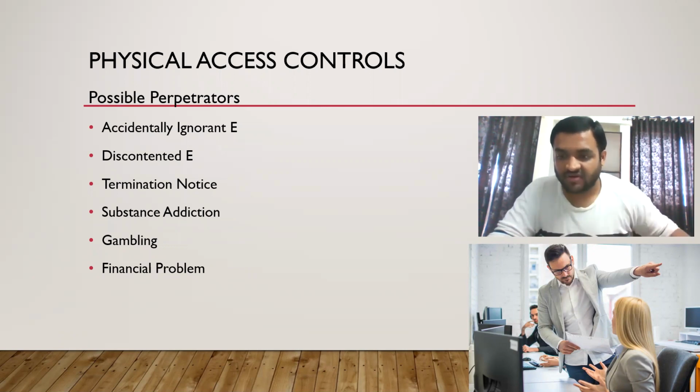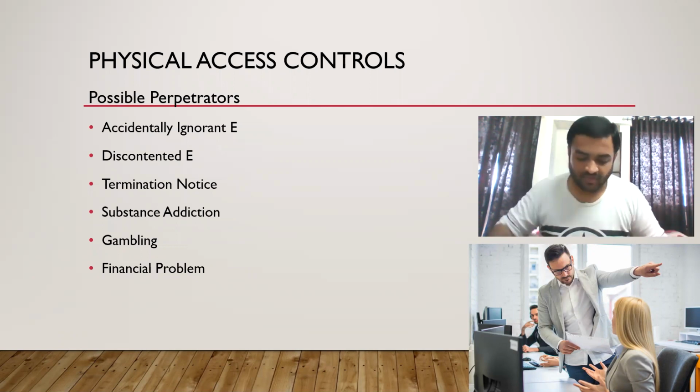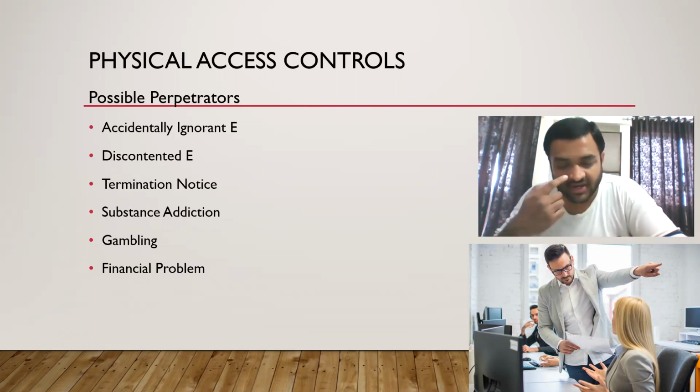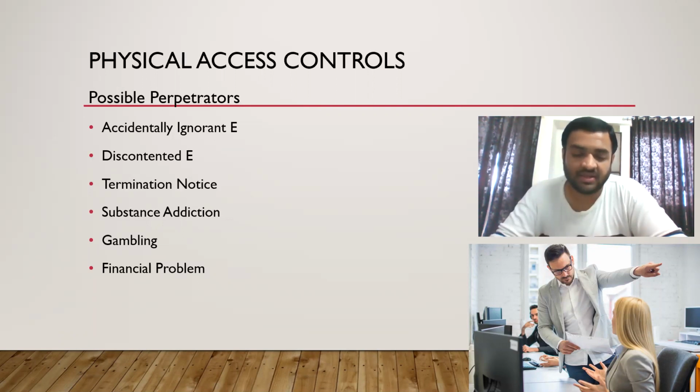So you can understand the basic instinct of an individual to take revenge on the company. It can happen if the person doesn't have the required level of emotional intelligence. If he or she is not able to handle the emotions, he can turn into a possible perpetrator. So why we are understanding this is, there are certain types of perpetrators. Their attitude is different, their way of attacking the organization is different. So we will understand what type of perpetrator the person can become, and as per that we will take measures.